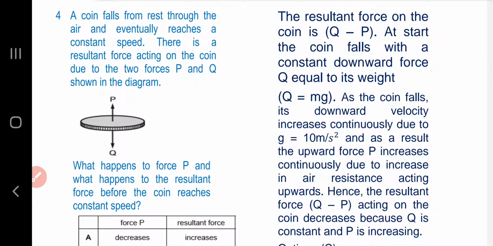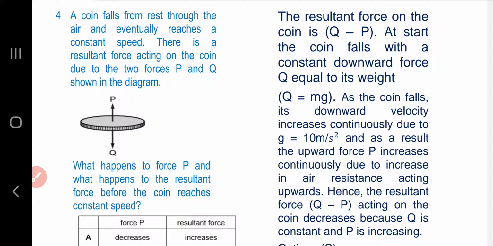The resultant force on the coin is Q minus P. At start, the coin falls with a constant downward force Q equal to its weight. Q equals mg. As the coin falls, its downward velocity increases continuously due to g equals 10 meter per second squared.